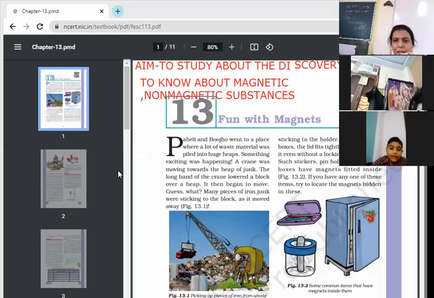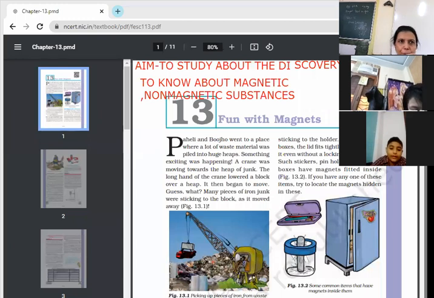And second thing, we'll study about the different magnetic, non-magnetic substances, the properties of magnet, that how we can check that this iron rod or anything is a magnet. So magnet is having a special kind of properties that it can attract and repel the other magnetic objects on the basis of its poles. As it has two poles, so we need to discuss all that things.